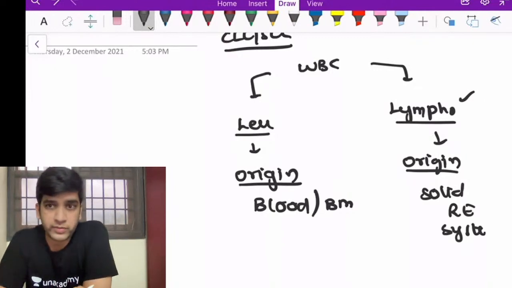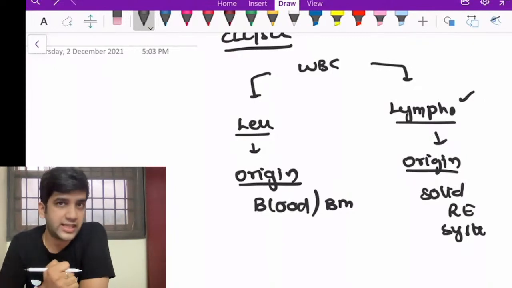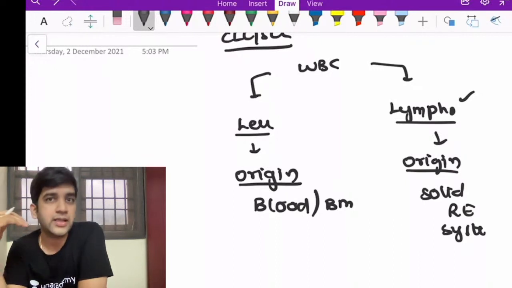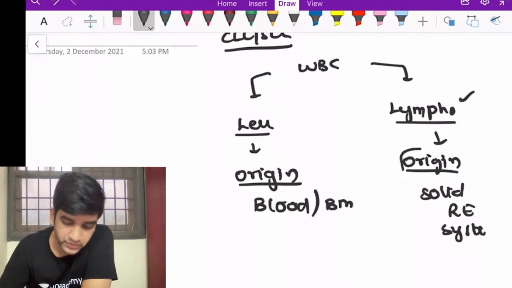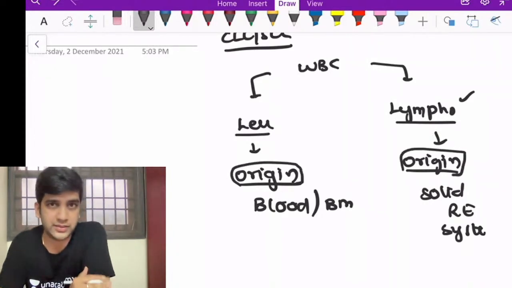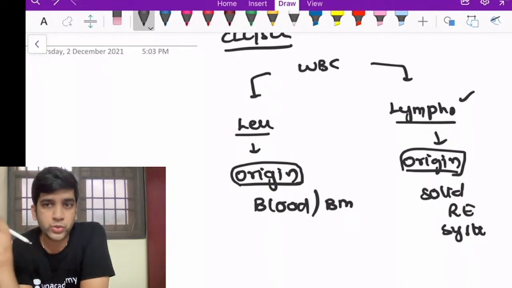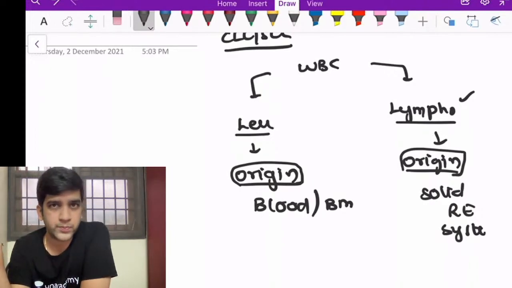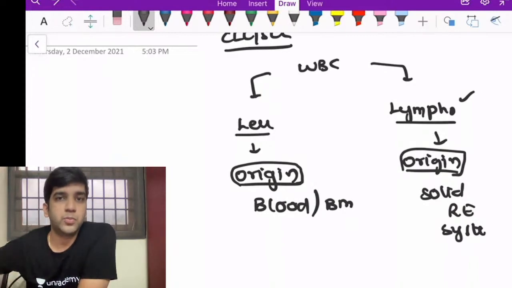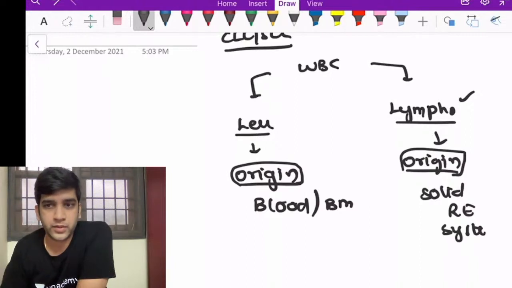Now it's not about involvement. I don't care about the involvement, I always care about the origin only, right? That's one misconception we see, that if both lymph node and bone marrow are involved, I call it a lymphoma or a leukemia. It's the origin. Take Hodgkin's lymphoma, it is a lymphoma, right? Will Hodgkin's lymphoma involve the bone marrow? Will follicular lymphoma involve the bone marrow? It will. If it's originating from the lymph node and it involves the bone marrow, I call it a stage 4 disease, fine.